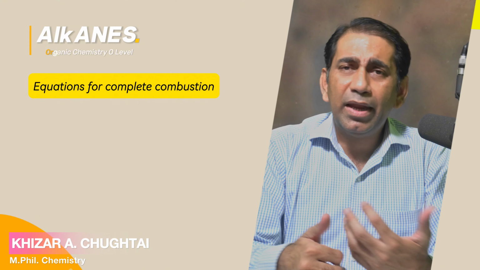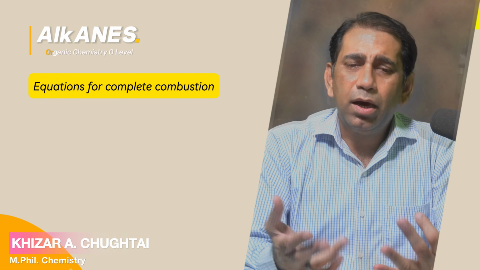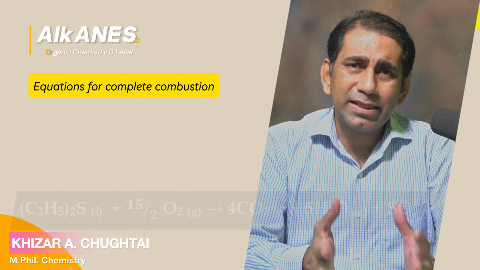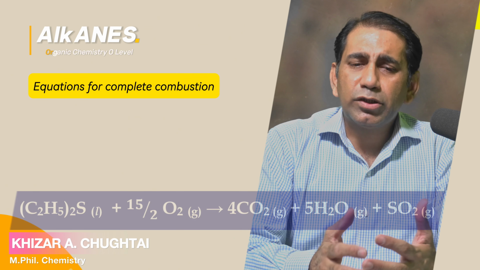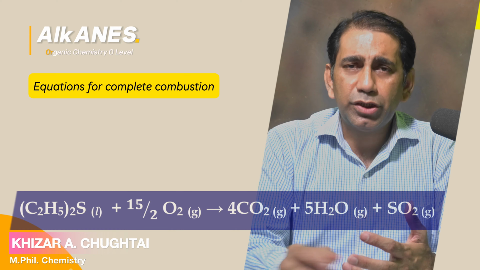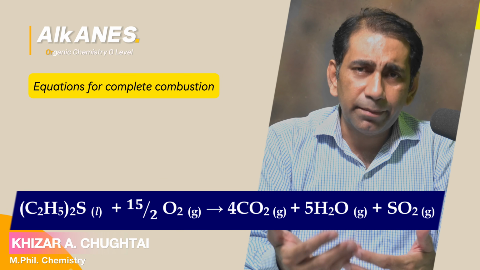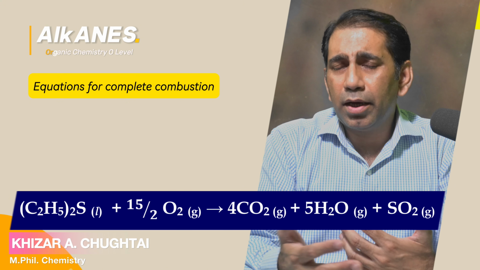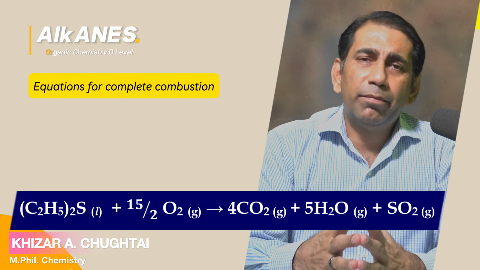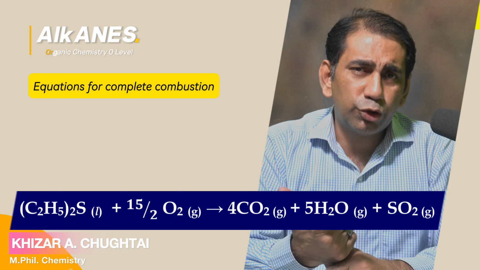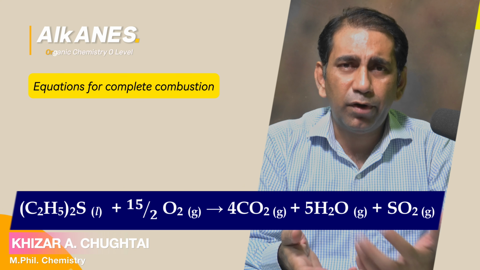For example, if I combust a thioether, a derivative of hydrocarbon having carbon, hydrogen, sulfur, when it is combusted completely, there is the formation of three types of oxide. Why should three types of oxide be formed over here?